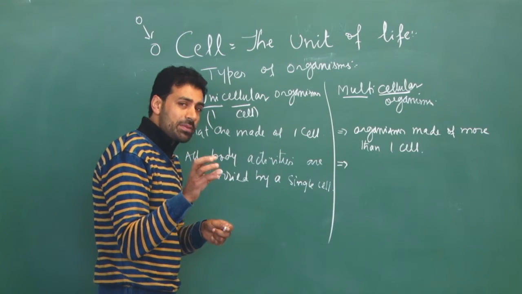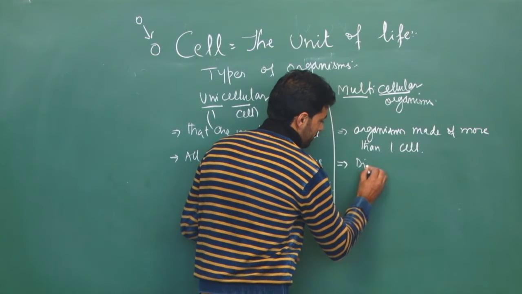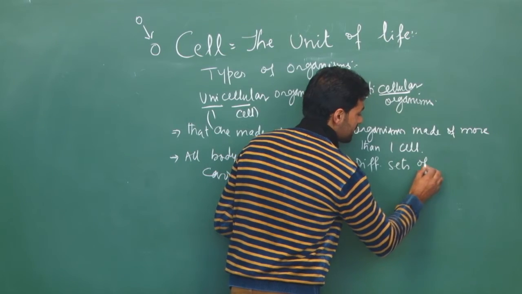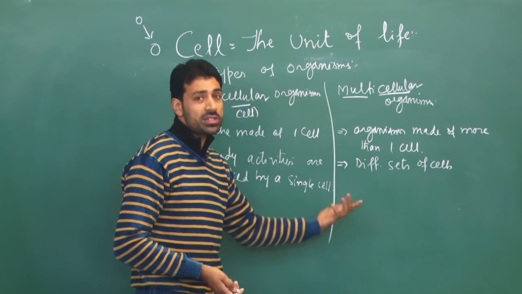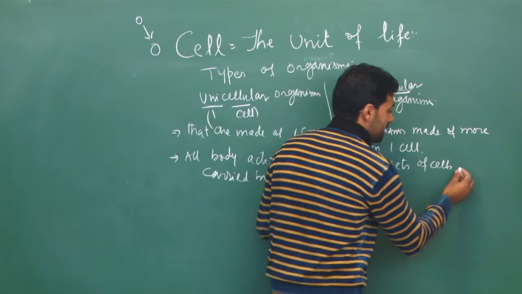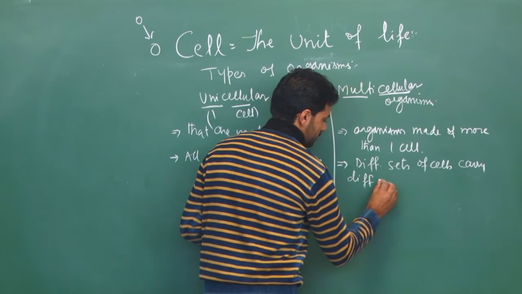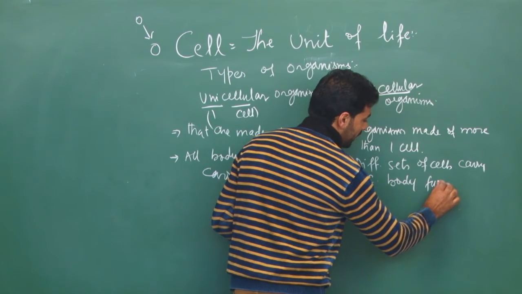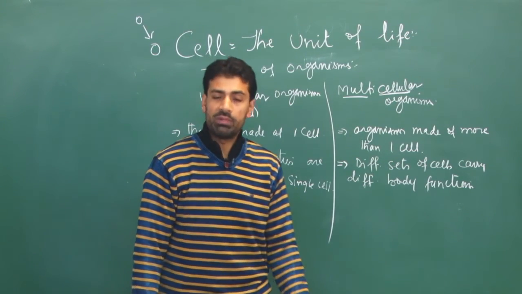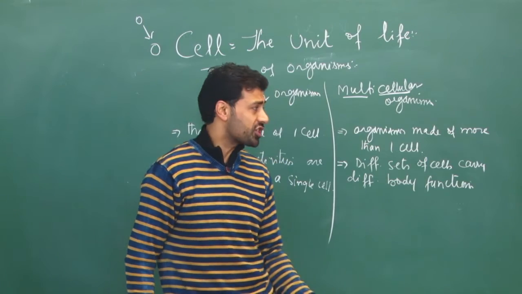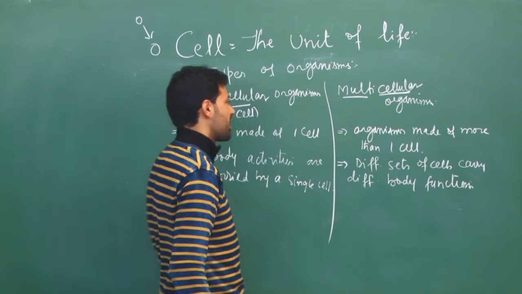Here, different types of cells are specialized to carry out different body functions. In another chapter, we'll discuss that a set of cells is called a tissue. So different sets of cells carry out different functions on the basis of their specialization. Muscle cells are specialized to help locomotion and movement. Epithelial cells are specialized to provide protection.